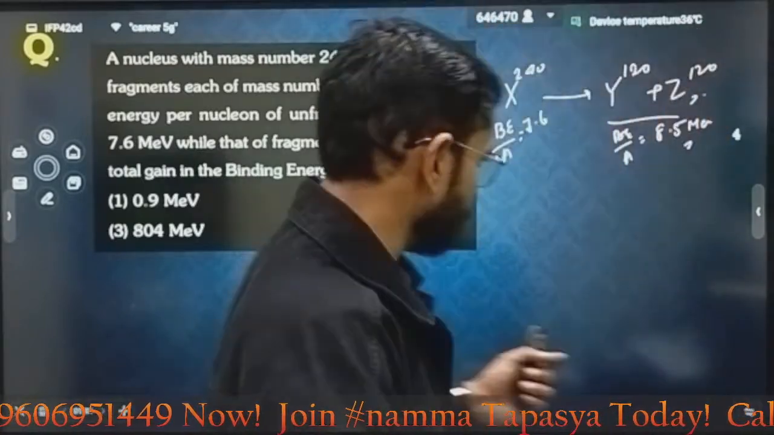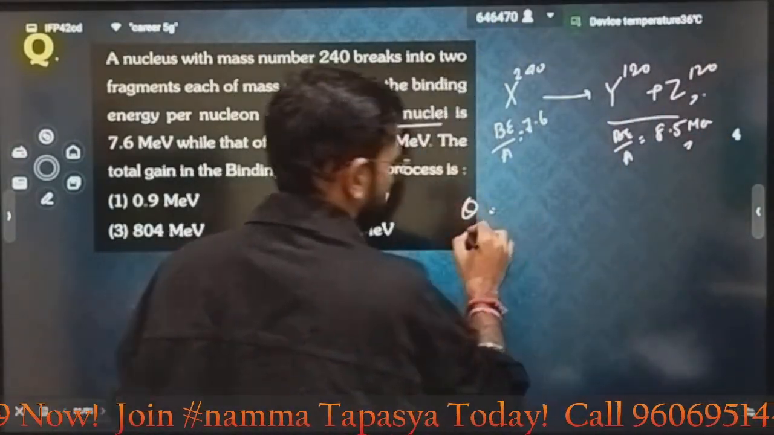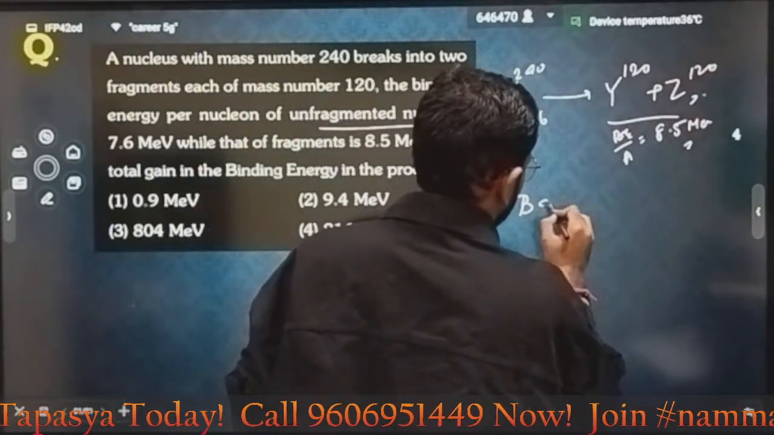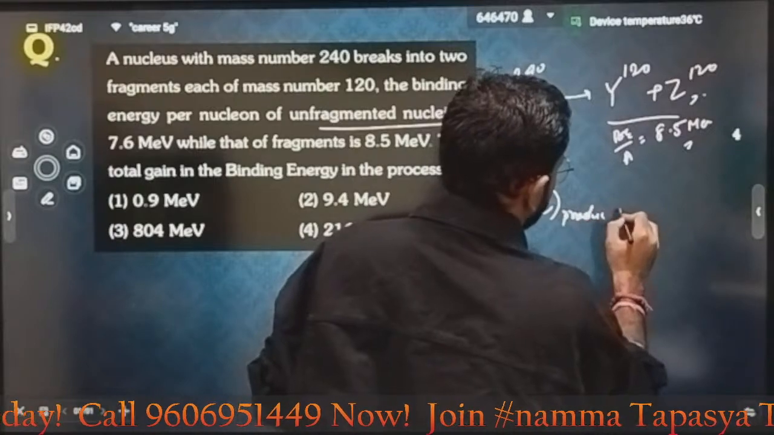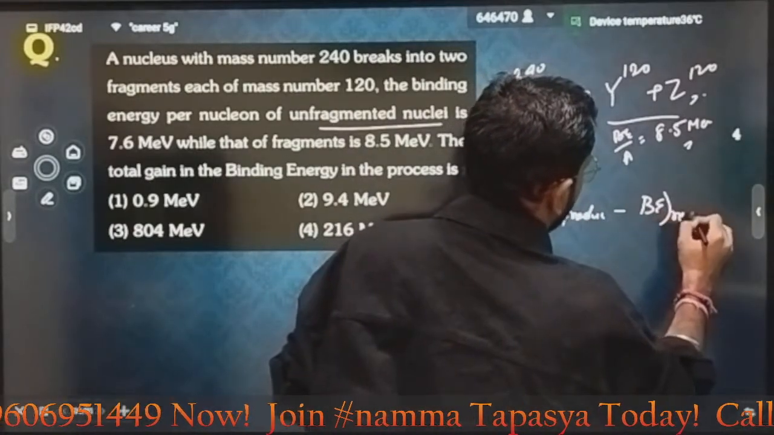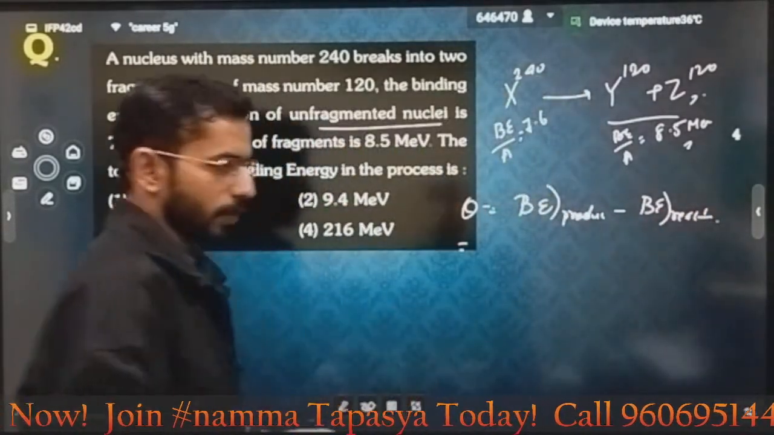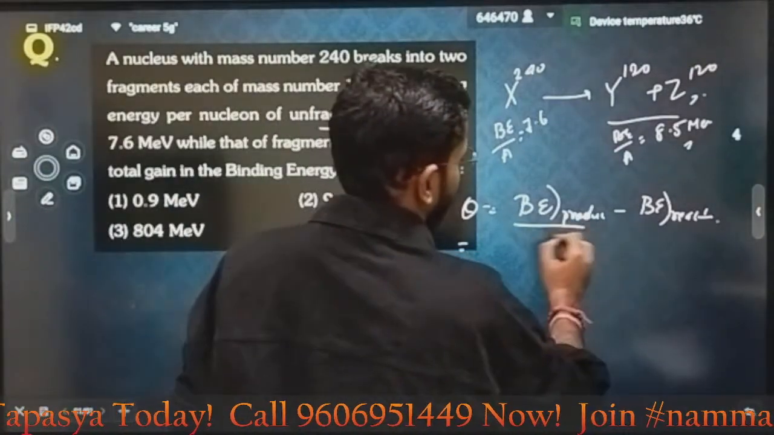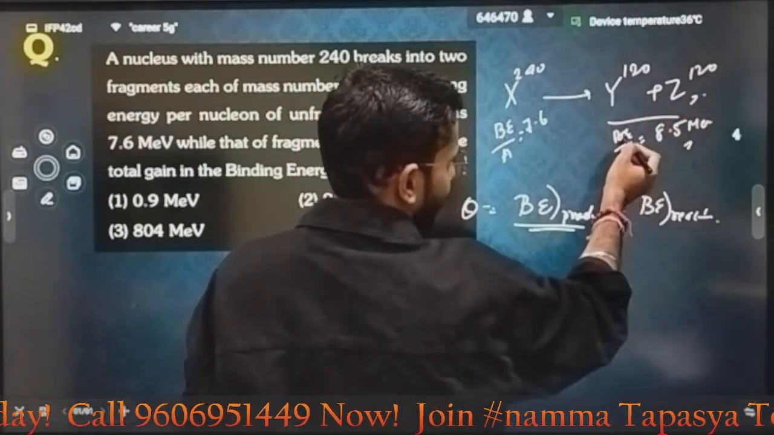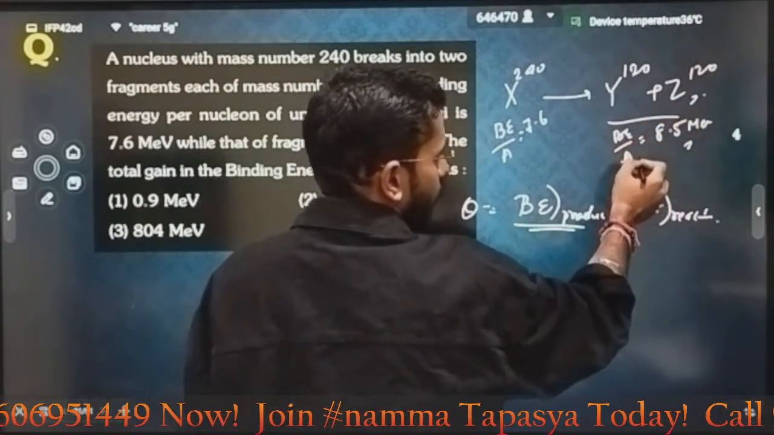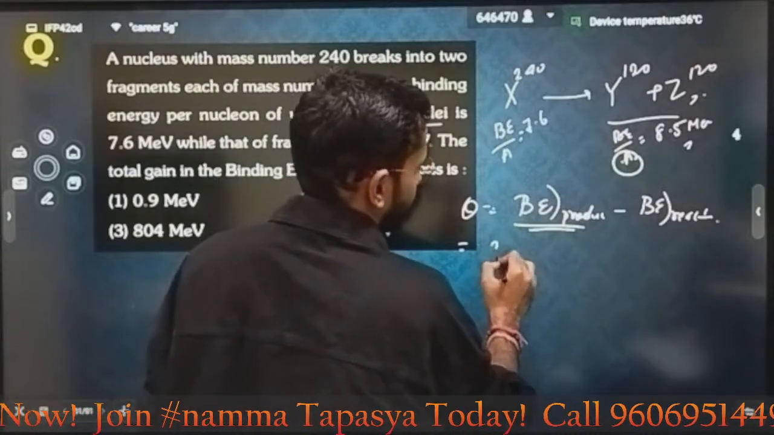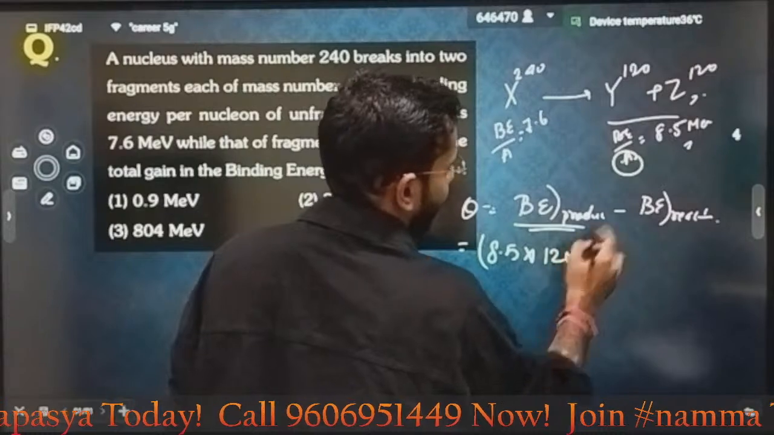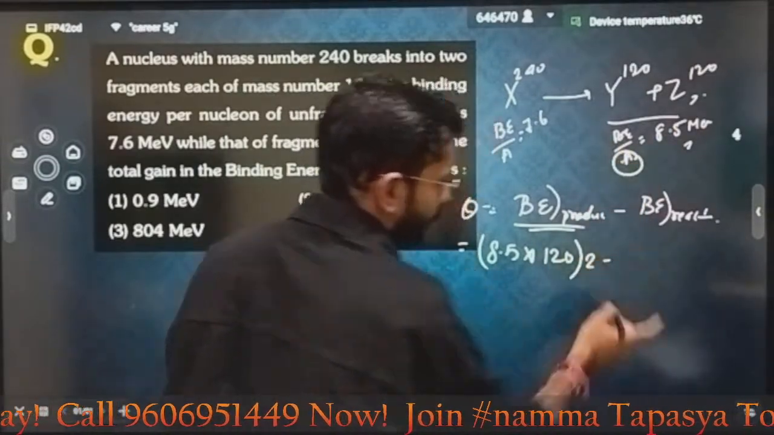Now how to write the equation? You will write Q, the required answer, equals the binding energy of the product minus the binding energy of the reactant. That is the general equation we use. Now just put in the values. How will you write the binding energy of the product side? Just multiply 8.5 with the mass number. That means the binding energy is 8.5 MeV into A. What is A? 120. And it will be the same for both of them, so I will multiply it by 2 as well.